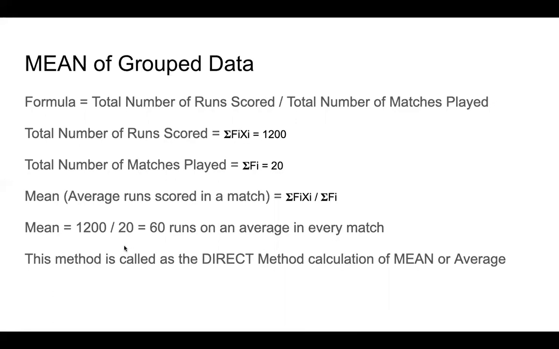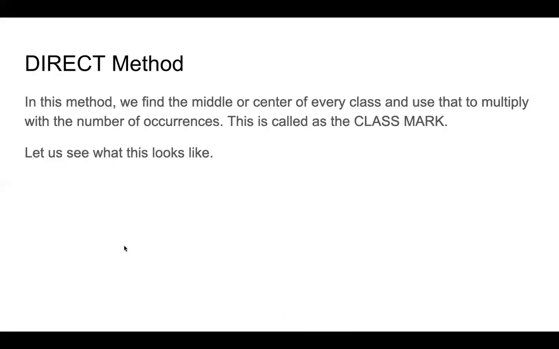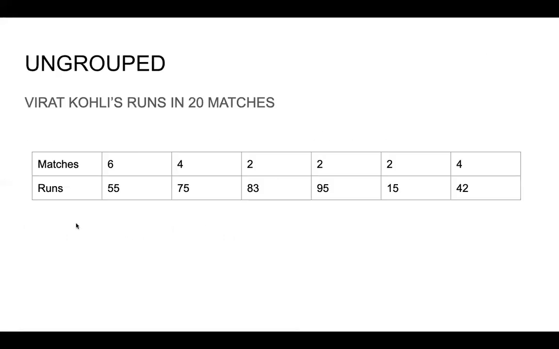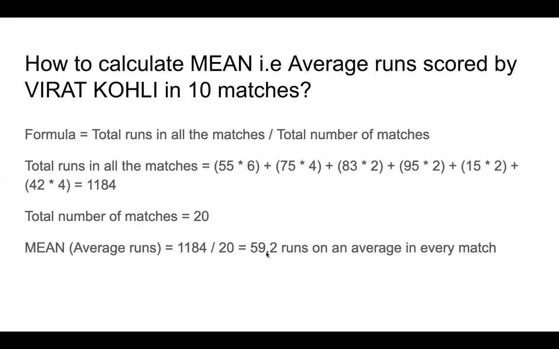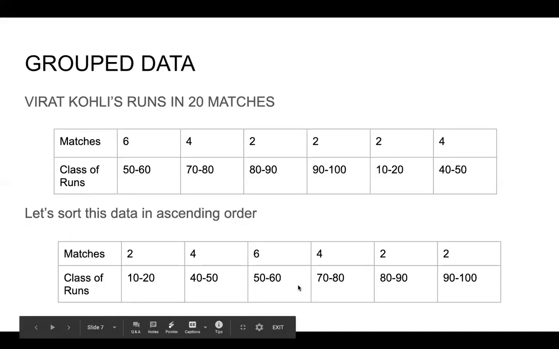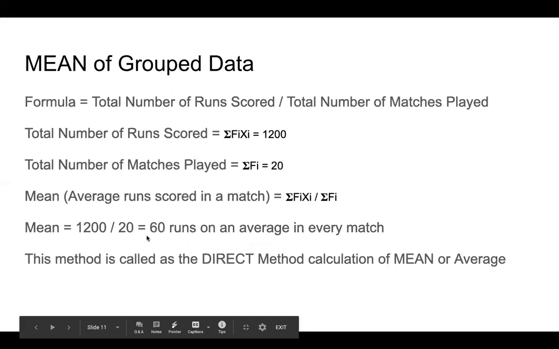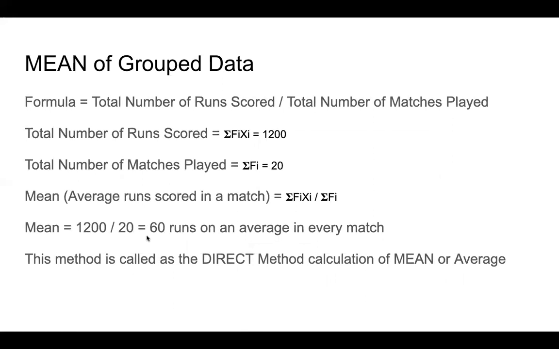Now you can see the mean that we got from the previous data, which was ungrouped data. Okay, which was this data, direct data. There we found the average was 59.2 runs. Now when we turn the same data into group data, you can see the average is slightly different, which is 60 runs. So 59.2 runs is the exact average of runs he has scored in 20 matches. 60 runs is sort of a close value. It is sort of a round off value.